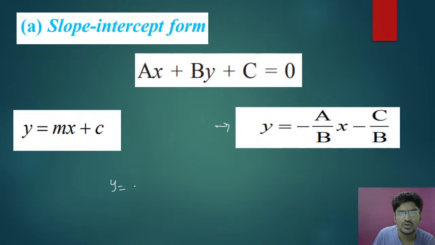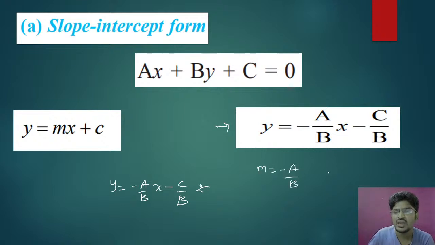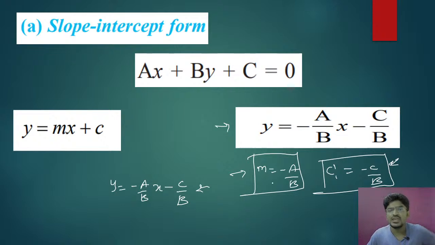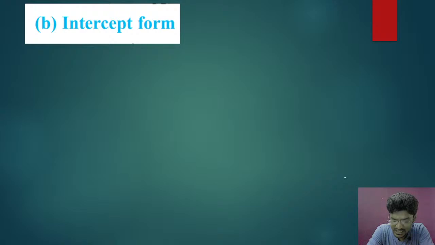That is y equal to minus a by b into x minus c by b. I have proved this here already. So from this you can see now m will be equal to minus a by b, and capital C will be equal to minus c by b. So that is in the form of y equal to mx plus c. Therefore this m is important, that is slope, and this c is important, that is y-intercept. M is slope and C is y-intercept. Okay, so now we can go for the next line, that is intercept form of the line.